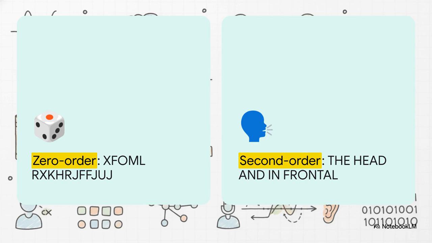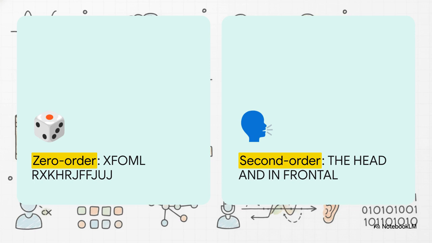If we just assigned an equal probability to every single letter in the alphabet, we'd get complete zero-order gibberish, just total randomness. But human language doesn't work like that at all. By contrasting those completely random zero-order letters with second-order word approximations, where the choice of the next word heavily depends on the frequencies of words following each other, we start to clearly see these underlying statistical structures.